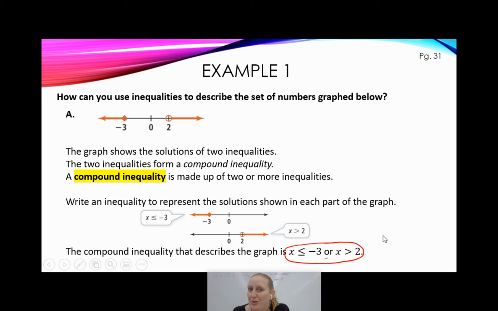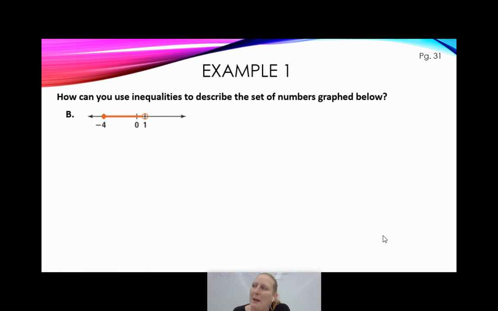But you know I'm going to mess with you, right? Of course I'm going to mess with you. So I have another one for part B. How can we use inequalities to describe this set of numbers? Well, we're going to call these numbers x, and I can see they're between -4 and 1. I also see a closed circle at -4, and I see an open circle at 1.